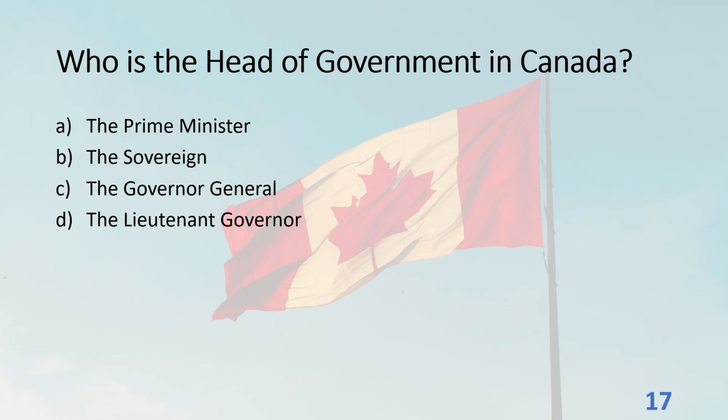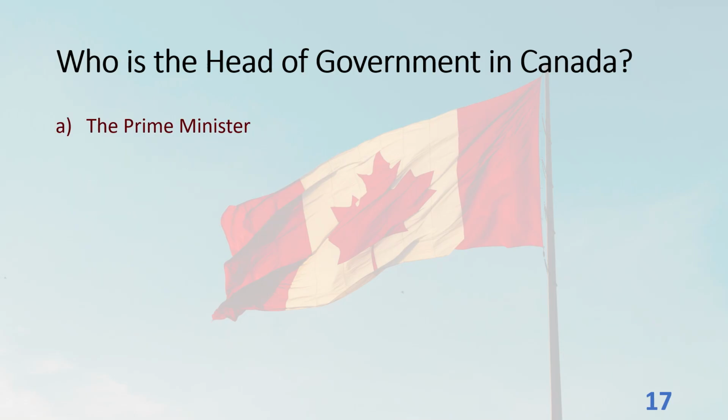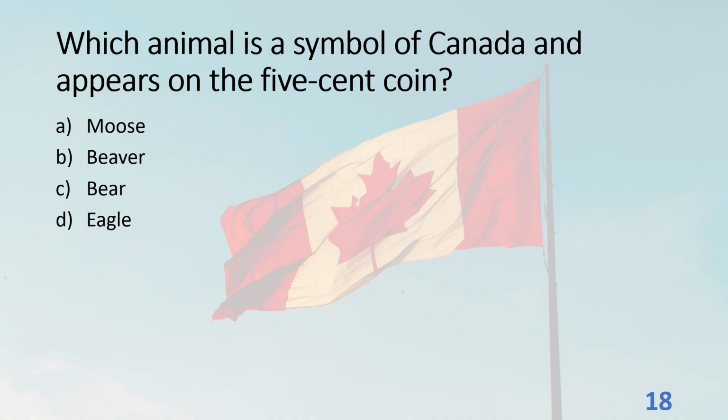Who is the head of government in Canada? A. The Prime Minister. B. The Sovereign. C. The Governor-General. D. The Lieutenant Governor. The answer is A. The Prime Minister.